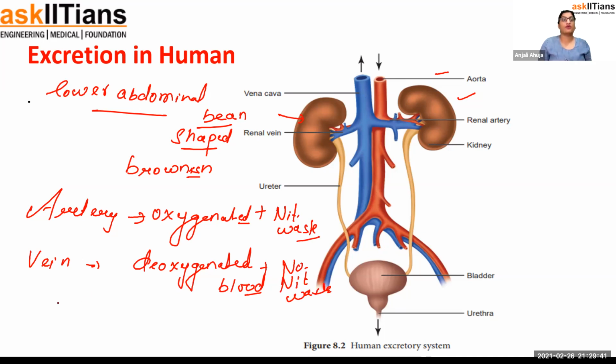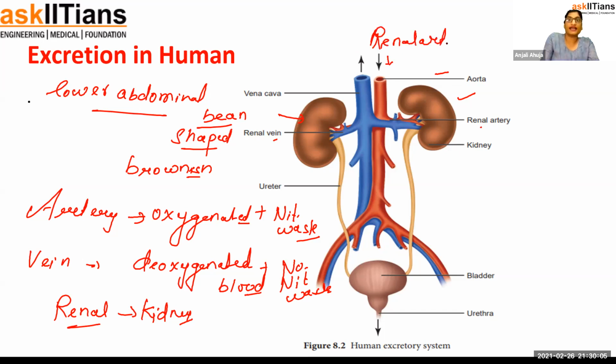Now, second thing, that's the third thing, wherever you hear the word renal, that means they are talking about the kidney. So if they are writing renal vein, renal artery, that means the artery which is coming into the kidney and going out of the kidney. The blue line is showing an arrow going outward and the red is coming in here, meaning this is the renal artery. The renal artery has oxygenated blood, comes from the heart toward the kidney, and has nitrogenous waste. It will be filtered inside the kidney, move back through the renal vein and go toward the heart again. Are you getting my point?